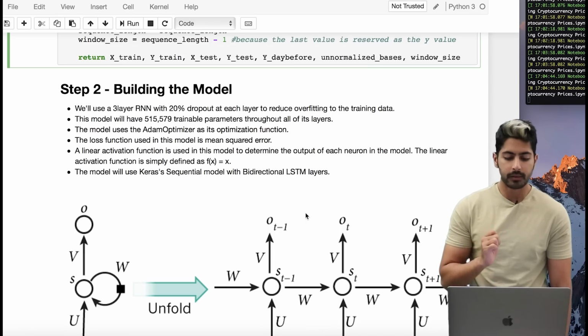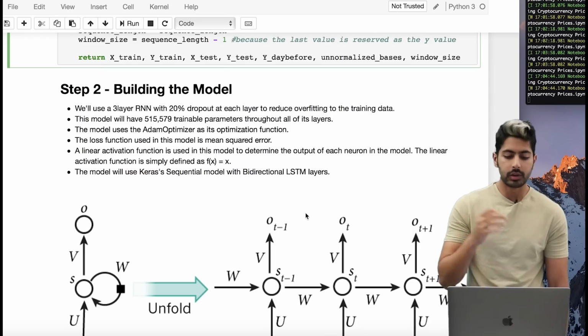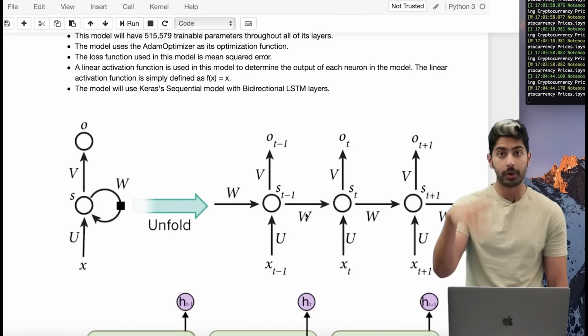The linear activation function in this model is going to determine the output of each neuron in the model, and then it's going to use Keras' sequential bidirectional LSTM layers. So now I'm going to go into what I just said.